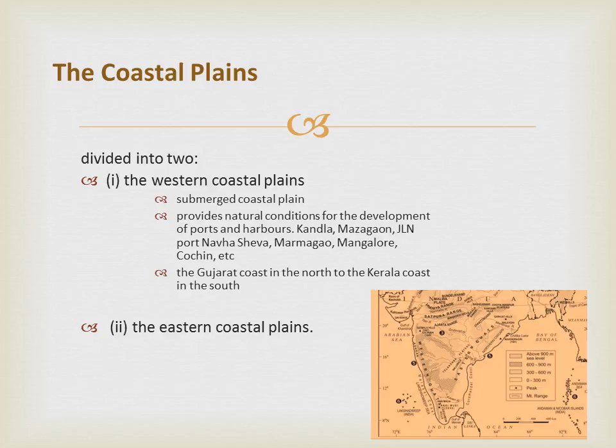As compared to the western coastal plain, the eastern coastal plain is broader and is an example of the emergent coast. There are well developed deltas here, formed by the rivers flowing eastward into the Bay of Bengal: the Godavari, the Krishna, and the Kaveri. Because of its emergent nature, the continental shelf extends up to 500 km into the sea, which makes it difficult for the development of good ports and harbors.